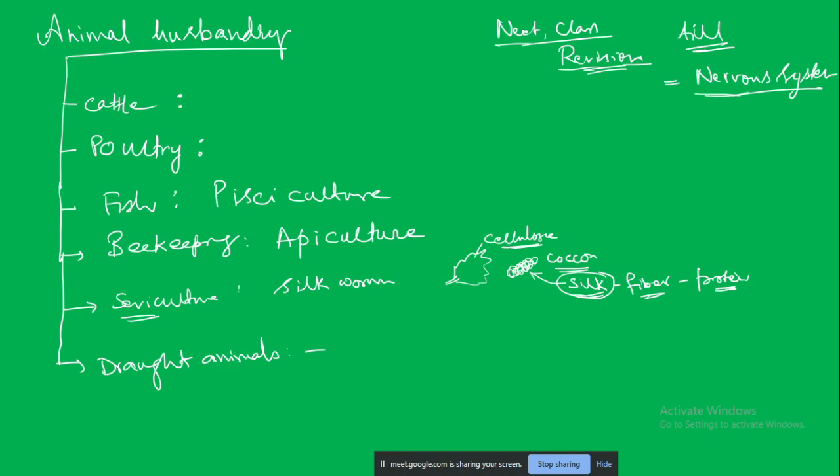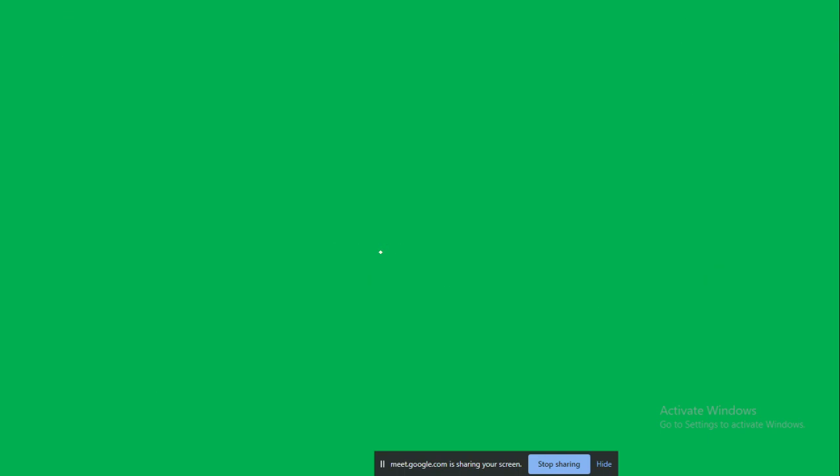Milk-yielding animals are also known as milch animals. India is a large producer of milk. We have both indigenous breeds of cow as well as what we call the exotic breed. Indigenous means we can say it is local, and exotic means it is foreign.